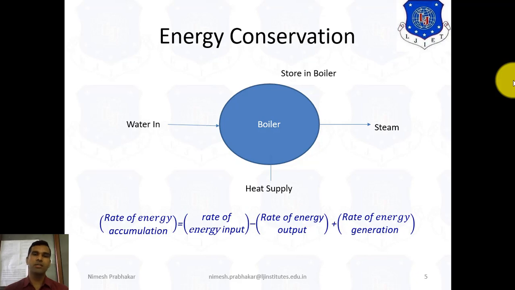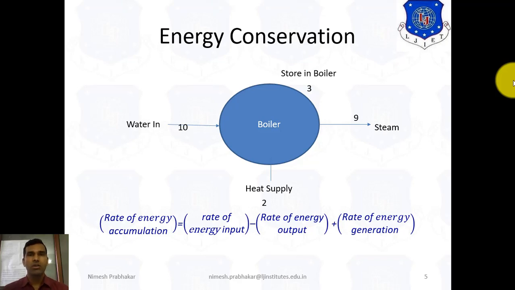Now here we consider the rate of energy input. Here we give the water as an input, and the energy input we can say is 10. And here we also give heat supply, so we consider the 2 joule per kg as the heat supply. Here the steam as an outlet we get the 9, and the stored energy in the boiler is 3.